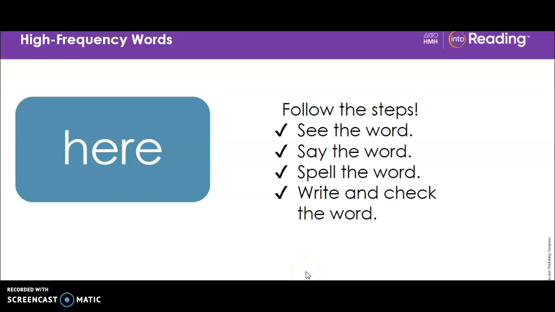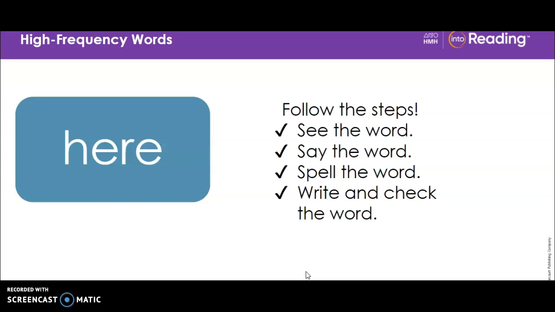Our next word is here. Look at the word. Repeat the word after me. Here. Here. We can wait for the bus right here. Say the word again after me. Here. Look at the letters in the word. Let's spell it out loud. H-E-R-E.